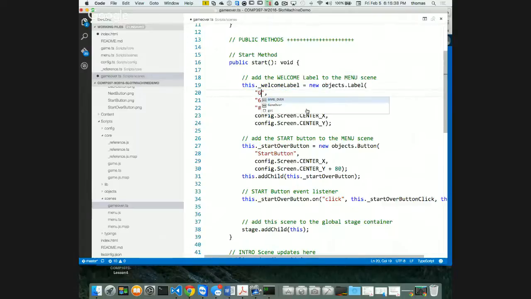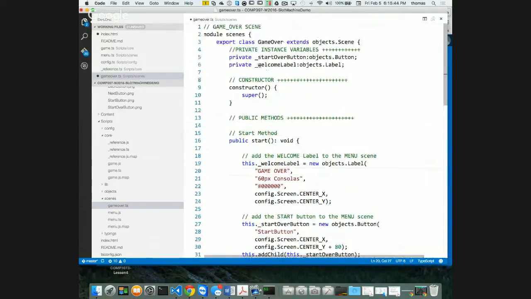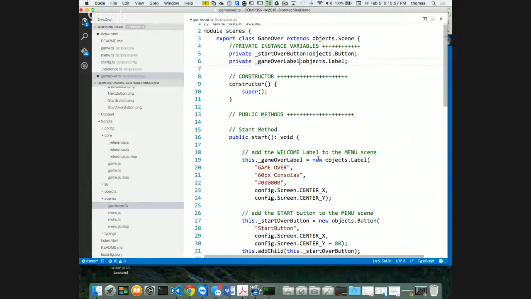And that means my welcome label is going to be a game over label, right? Game over. My welcome label up here, I'm going to rename this thing, refactor, rename, right, to game over label, right? And rename that label, right? Because my game over label is the one that's going to be added.